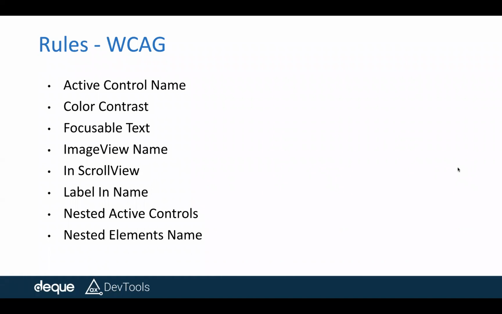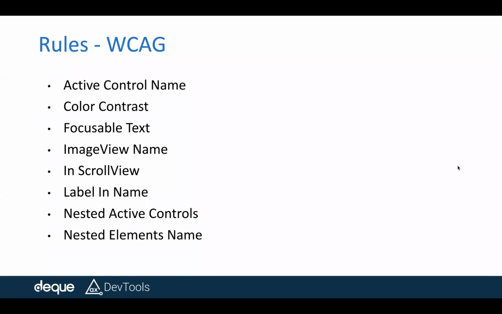And then what do we have? We have in scroll view, colliding controls, colliding views, and support dynamic type. All of these are related to the low vision user segment. Say I'm a low vision user and I want to increase the font size, so I go to my accessibility settings within the device and choose large text.